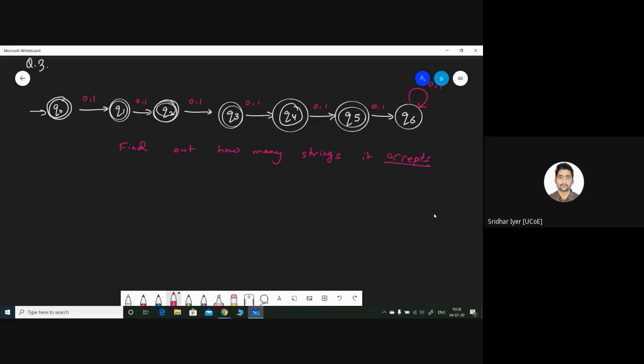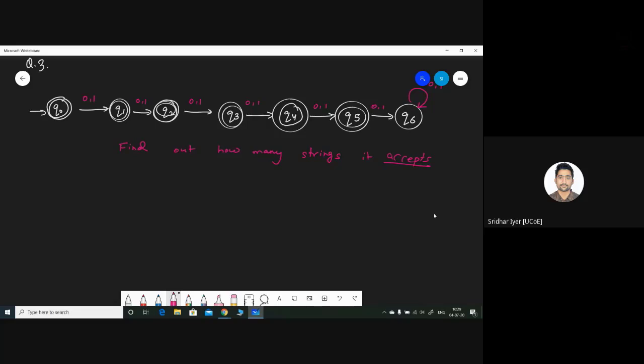Just carefully look at the diagram. Which are the accepting states? Q0, Q1, Q2, Q3, Q4, and Q5. So these 6 states will be accepting. Q6 is not going to accept anything. Whatever input it receives, it is null and void. So we have to consider till Q5, that is length 5. Starting from length 0 till length 5, the strings will be accepted.